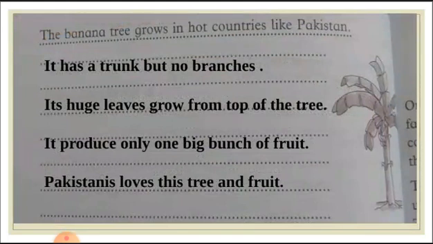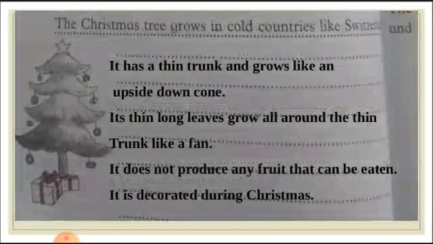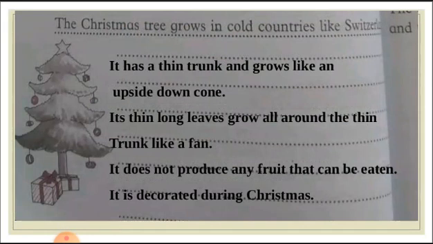And here are the lines which belong to the Christmas tree. The Christmas tree grows in cold countries like Switzerland. It has a thin trunk and grows like an upside down cone. You can see its shape is an upside down cone.